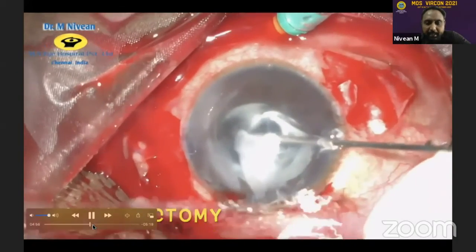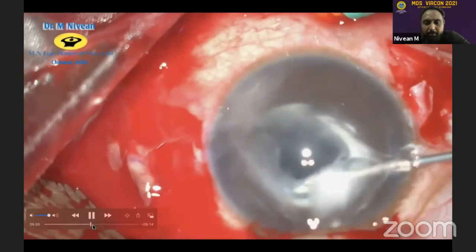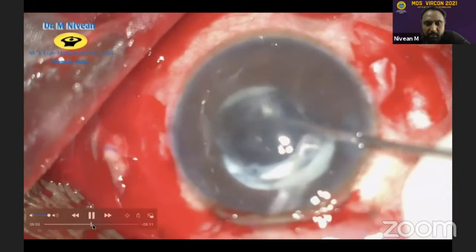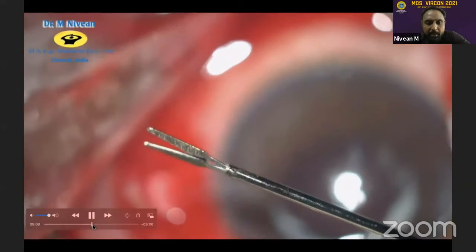As for any secondary IOL, one of the major keys is to make sure that you remove all the vitreous. And I always prefer to stain it with triesence, but then you can see the vitreous so clearly. So a good vitrectomy is key for any secondary IOL procedure.